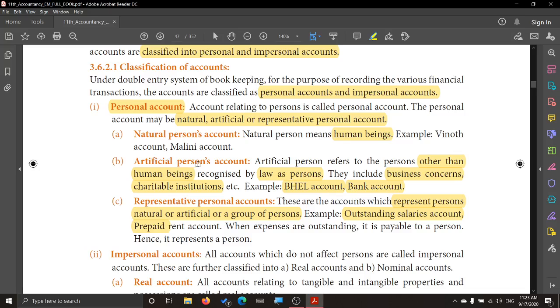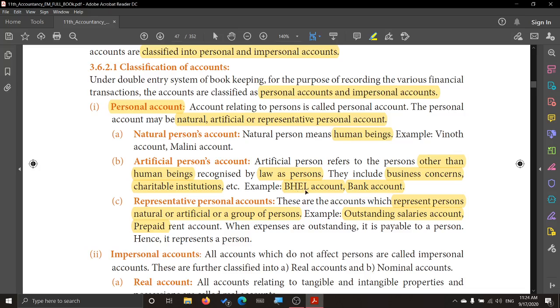Next one is the artificial person. Here these refer to persons other than human beings, but the law recognizes them as persons. They are not human beings, but the law says they are also persons, artificial persons you can say. Who are those the law recognizes as artificial persons? They are business concerns, charitable institutions, or any sangam, or any mandram, or a bank. They are examples of artificial person accounts.